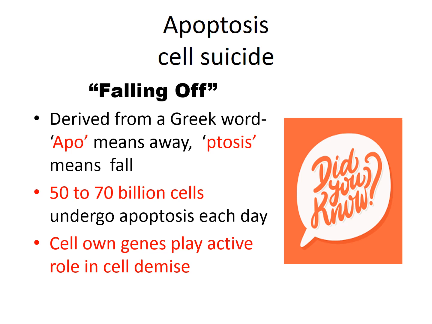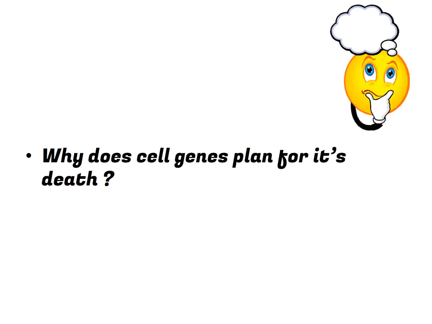Another important fact about apoptosis is that the genes of the cell by itself are programming for the cell death. Therefore, it is also known by the name of programmed cell death. Now, knowing the importance of apoptosis, I would ask you this question: why does a cell plan for its own death? Why is it so important for a cell to die, and that too by its own gene?